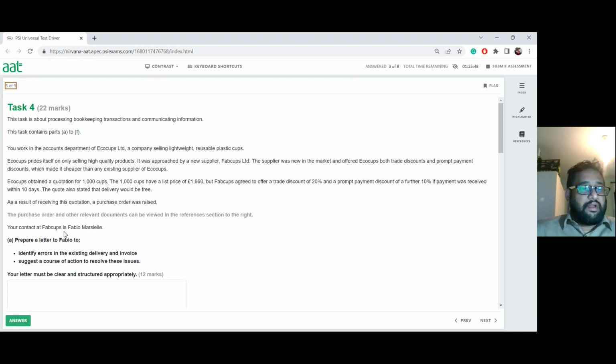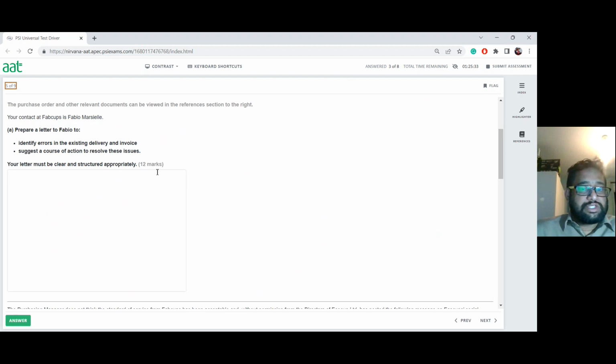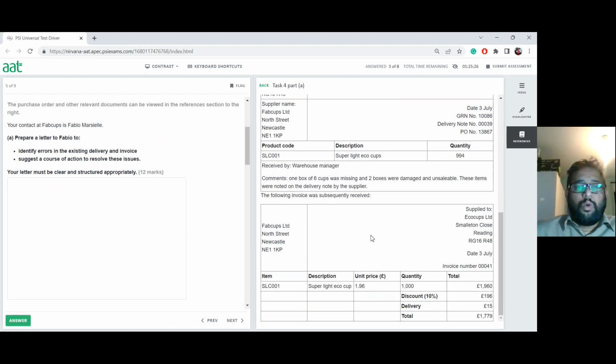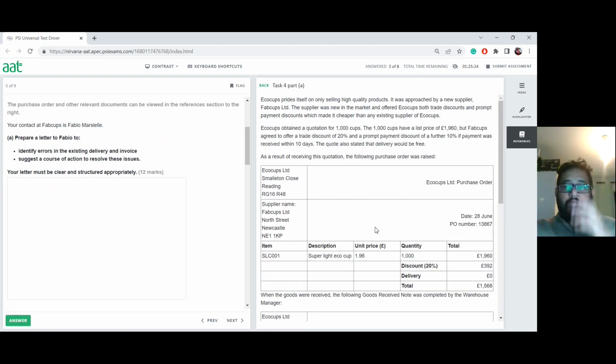Your contact at Fab Cups is Fabio Massey. Prepare a letter to Fabio, identify the errors in the existing delivery note and invoice, and suggest a course of action to resolve these matters. This is a 12 marker. Click on the reference button here and look at this part. You will have all the relevant information required.